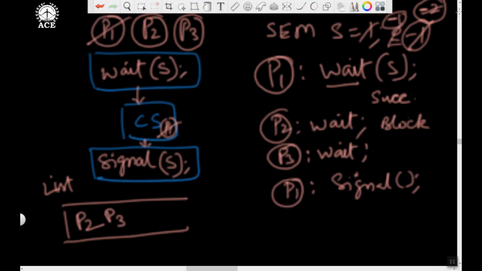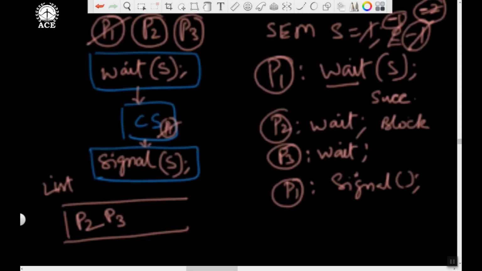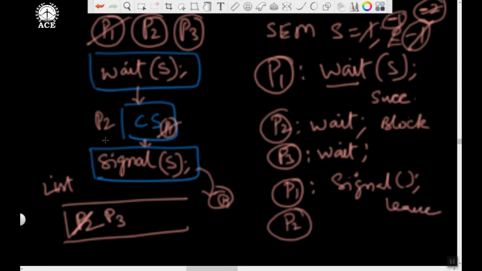Then the code says, check: if the value is less than or equal to 0, -1, yes, -1 is less than or equal to 0. So it selects a process for unblocking. It selects P2. So P2 gets woken up, unblocked. P2 comes out from the down operation now and will enter the critical section. P1 says I'm going. P1 leaves.